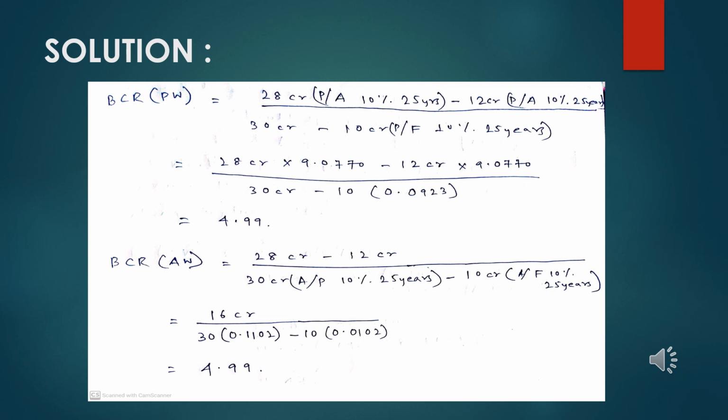Hence it also proves that whatever approach we take, if we correctly calculate the benefit cost ratio for one particular method, for the other method the benefit cost ratio will have a similar value. And for this project, the organization should consider implementing and continuing with the project, as the benefit cost ratio is far higher than the required value of 1.